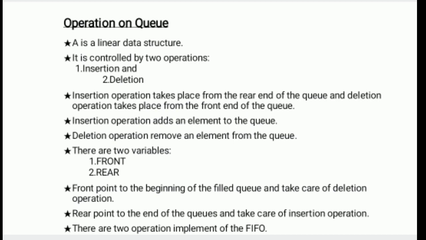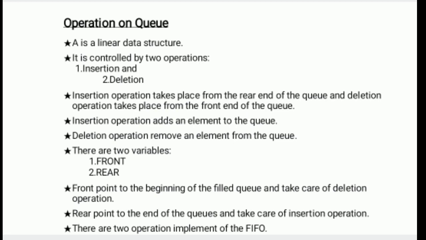Front points to the beginning of the filled queue and takes care of deletion operations. Rear points to the end of the queue and takes care of insertion operations. These two are performed on the queue.